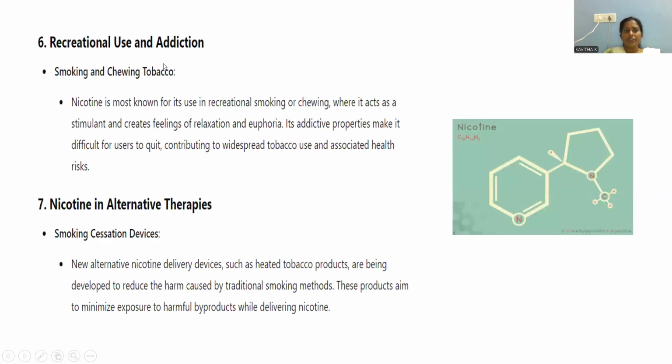Next, recreational use. Just now we saw that whenever people consume nicotine, they have a feeling of relaxation and pleasantness. That is the cause for this addiction property.